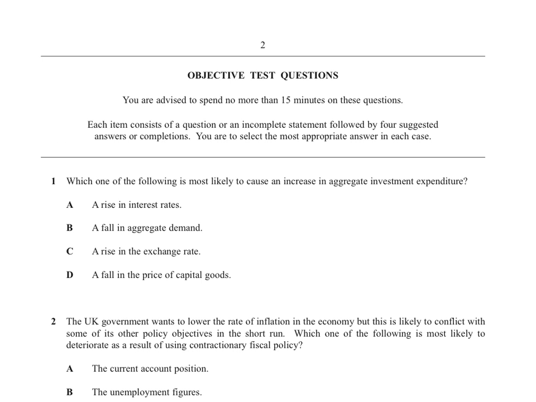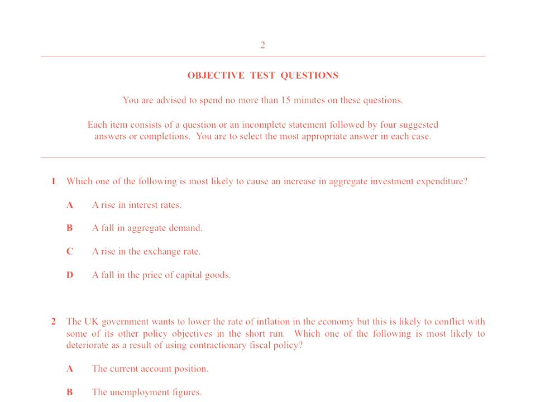Right, with this one, I'm going to cut out the ones which aren't right, and then the other one will obviously make more sense. So, which of the following is most likely to cause an increase in aggregate investment expenditure? That is just a posh way of saying what's going to make investment go up. Now we know investment is spending by firms on capital goods, so let's go for it. Now would they spend more on capital goods if there was a rise in interest rates? No, because if they wanted to take out a loan to do it, it would cost too much, so that doesn't make any sense.